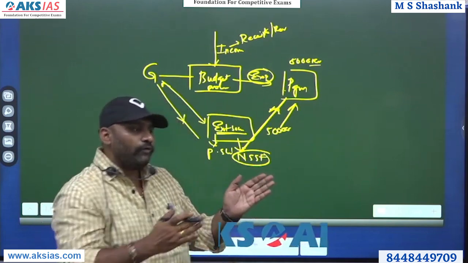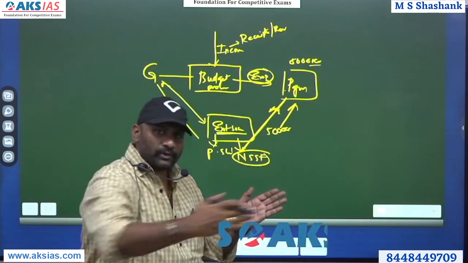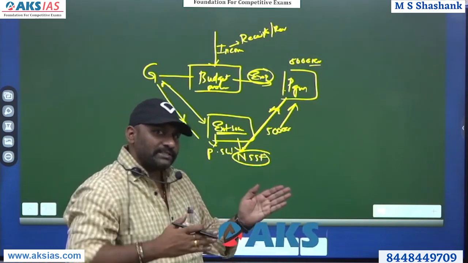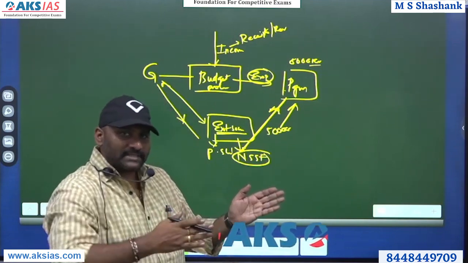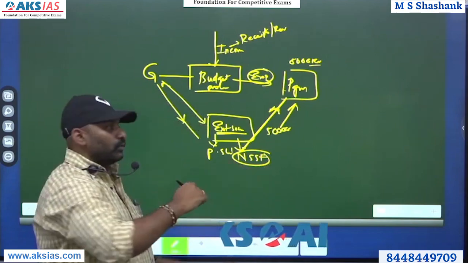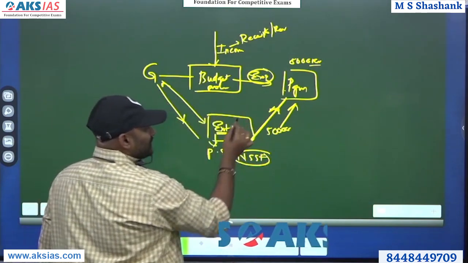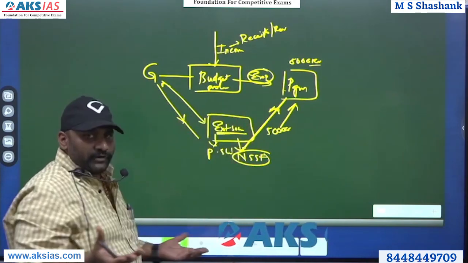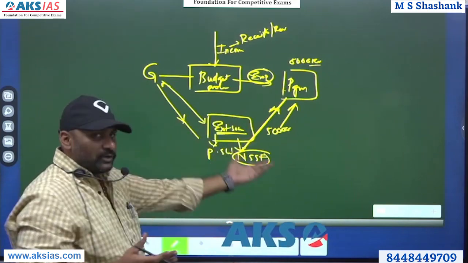That means it is off the main lane. It is like a service road. It is not the main road. It is a service road. It bypasses the regular way and takes off track. It's an off-track borrowing that you do. So what is the advantage of it? You take the money, still you have to pay the money.